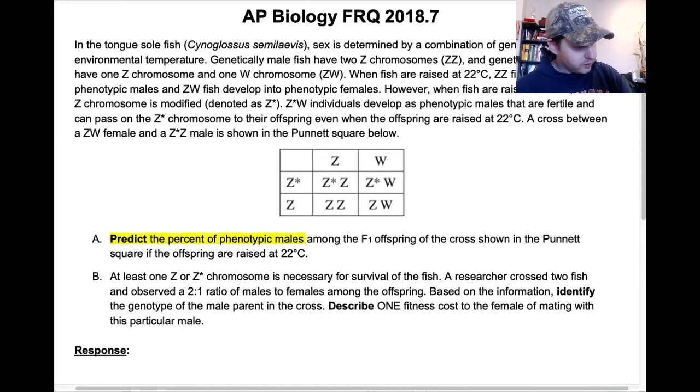Taking a look at this, I can see that anyone with ZZ, I'm going to put a little M for male. Those are easy. This is clearly a female, it's ZW. And the instance where we just saw that Z star W individual, we know that this is now, instead of being female, also male. So that gives us 1, 2, 3 of our 4 offspring that are going to be phenotypically male, and that leads to 75%.